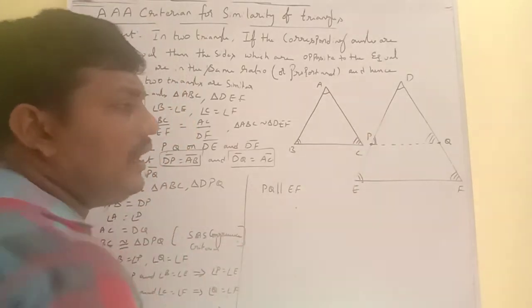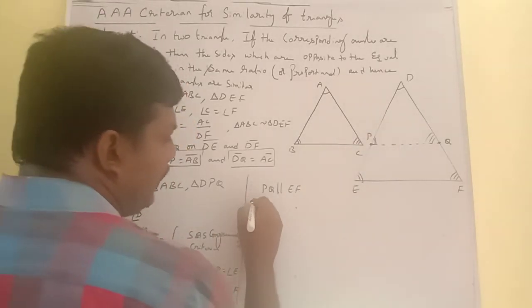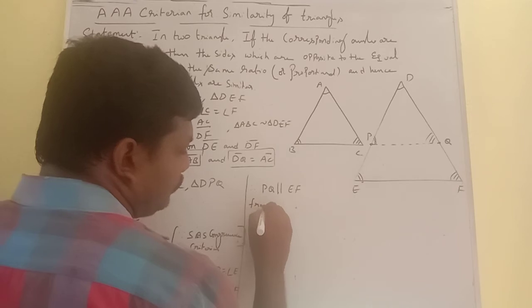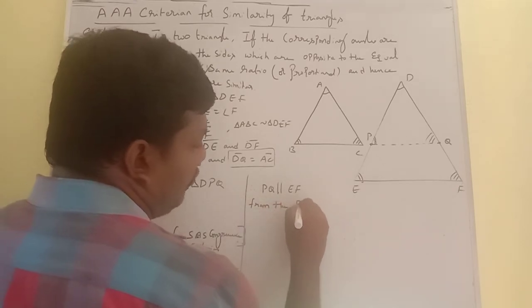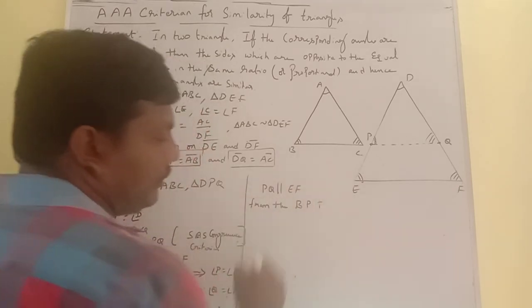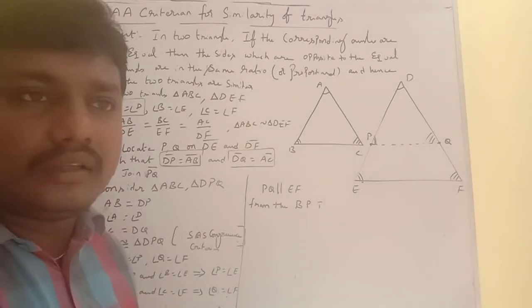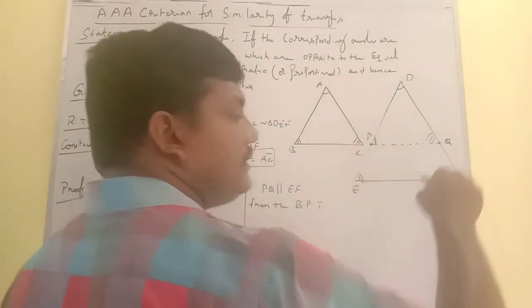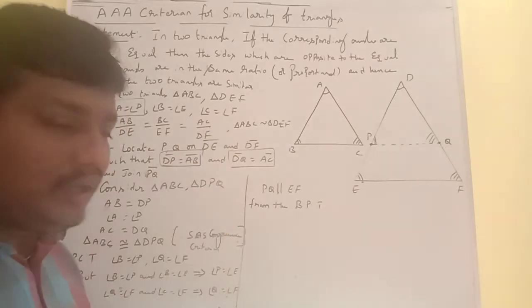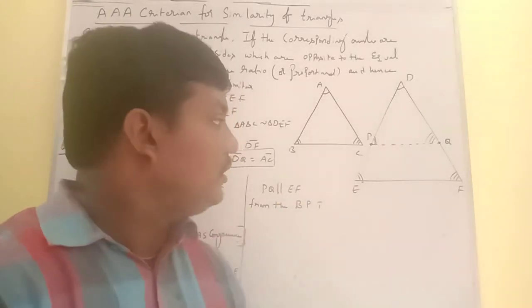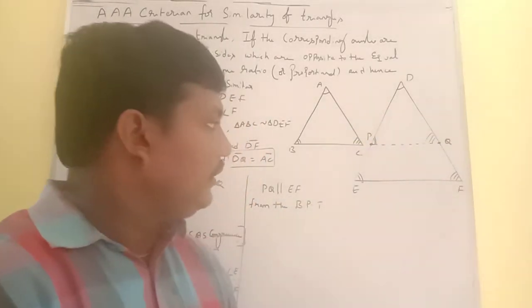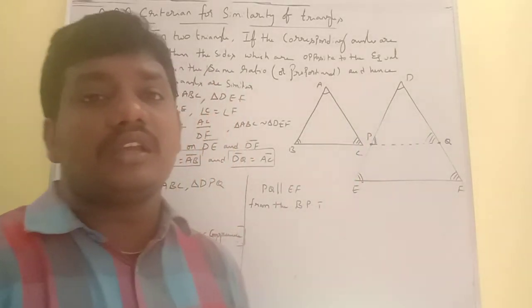When PQ is parallel to EF, from the basic proportionality theorem, what does it state? If any line segment is drawn parallel to one side of a triangle to intersect the other two sides at distinct points, then the two sides are divided in the same ratio.